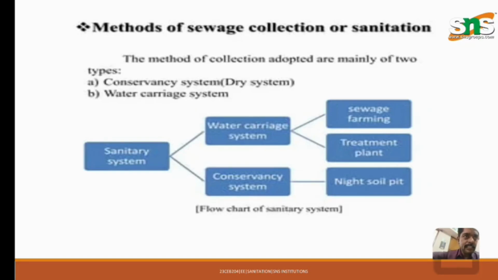So, methods of sewage collection or sanitation. Methods of sewage collection are mainly based on two types. One is conservancy systems and another is water carriage systems. Sanitary systems are water carriage systems. They are classified again into sewage farming and treatment plant. And conservancy systems carry night soil pit. So this can be transferred as waste without causing harmful gases to the environment as well as the atmosphere.